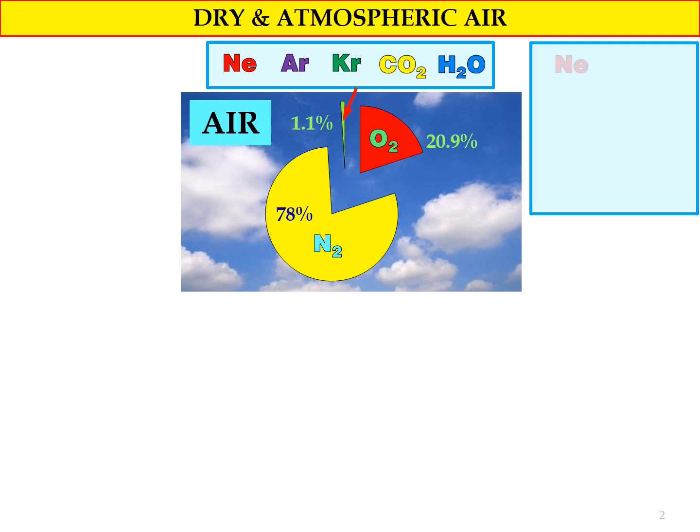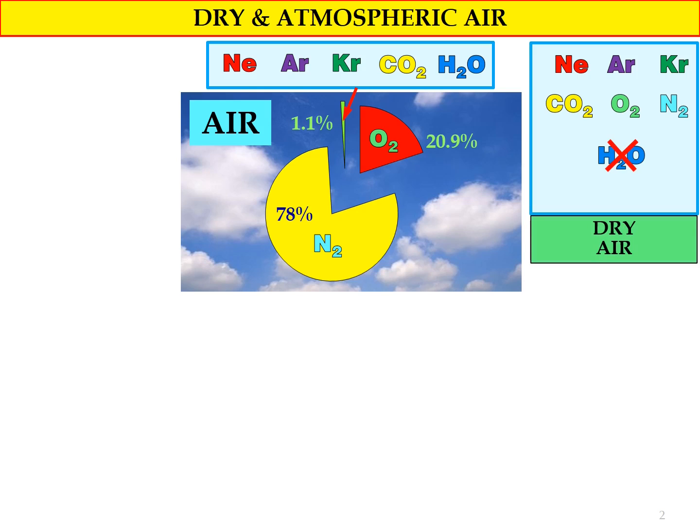So the air that consists of neon gas, argon, krypton, carbon dioxide, oxygen, and also nitrogen gas without H2O, this type of air we call dry air.